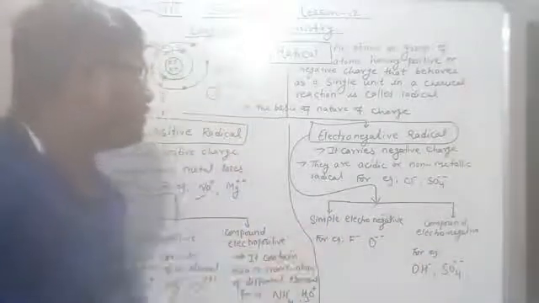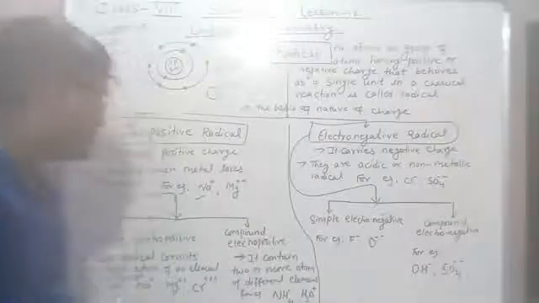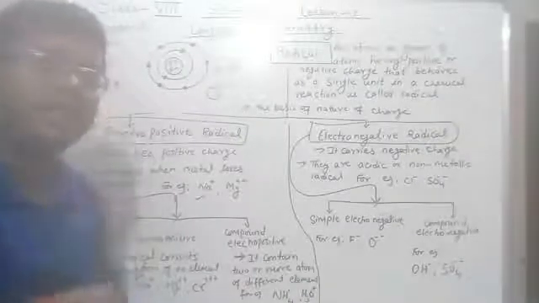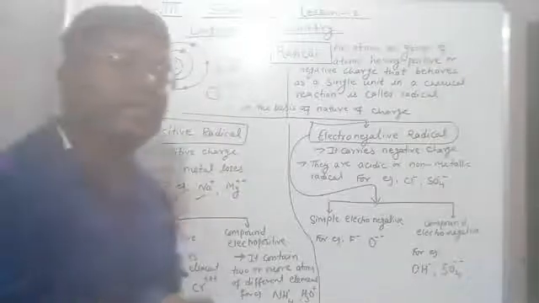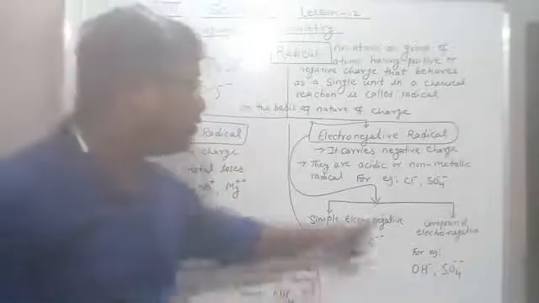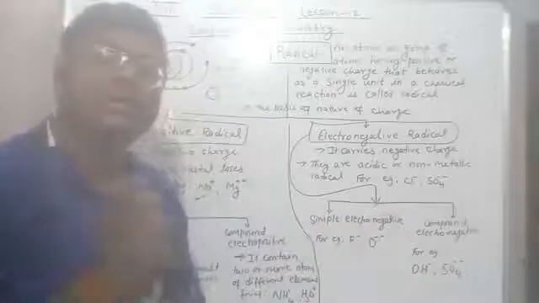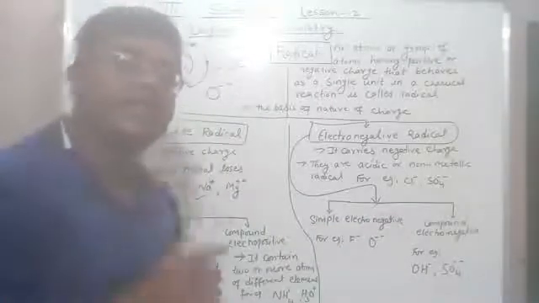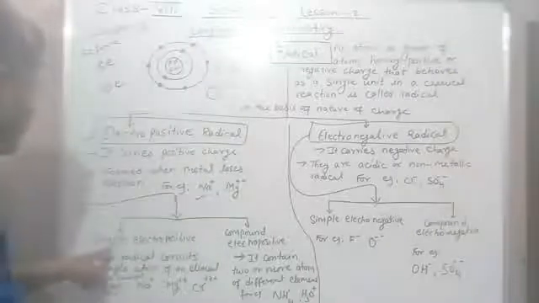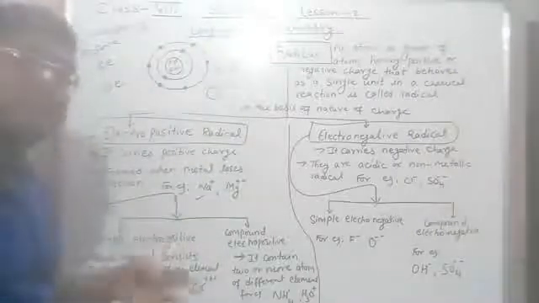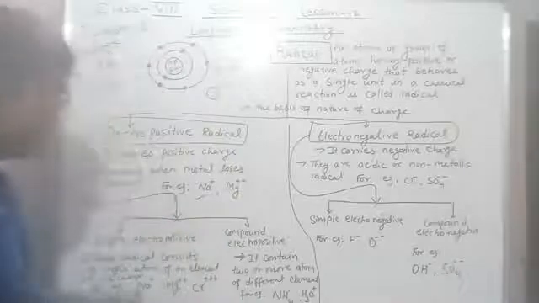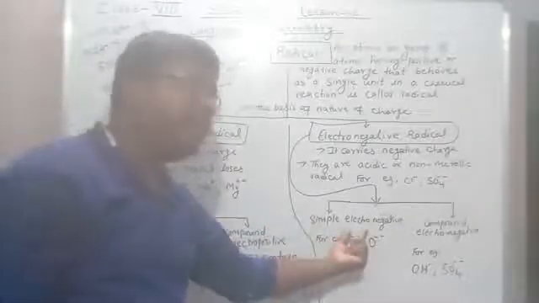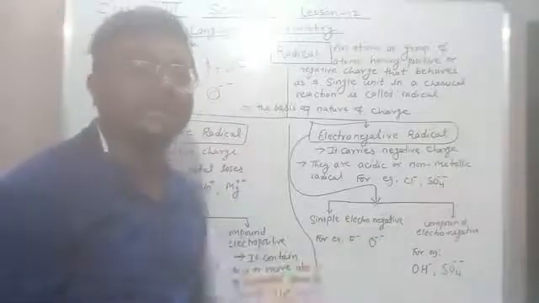Simple electronegative radicals consist of a single atom having negative charge. Similarly, simple electropositive radicals carry positive charge, while simple electronegative radicals carry negative charge.